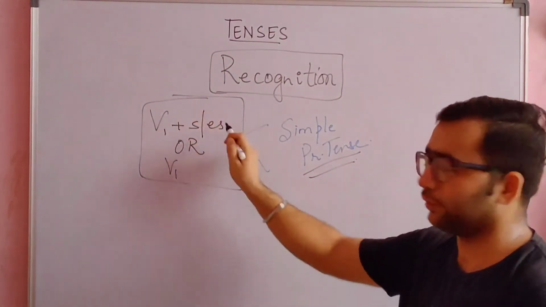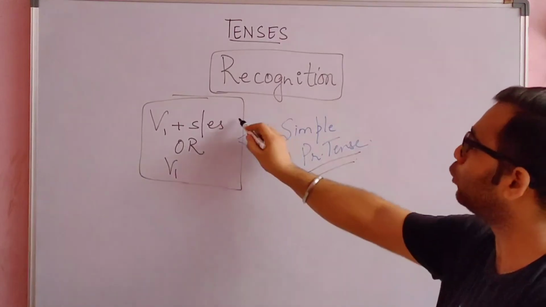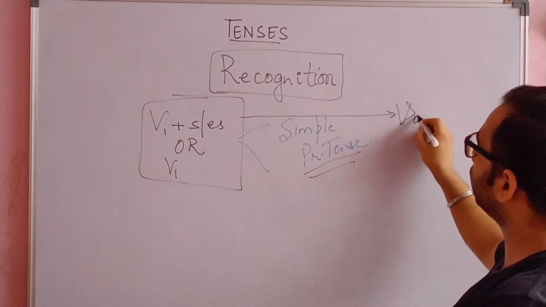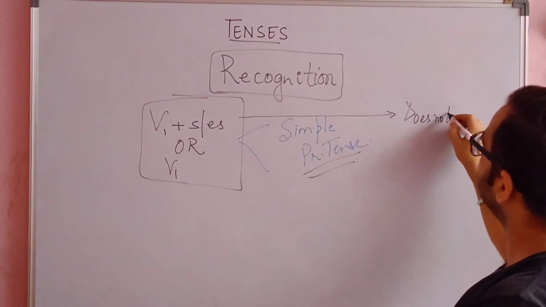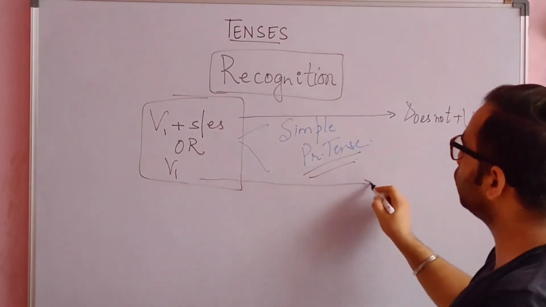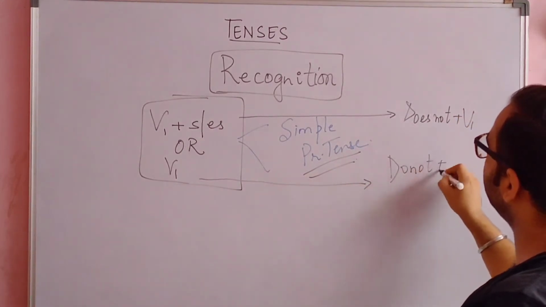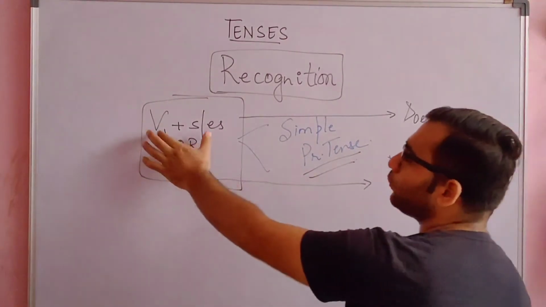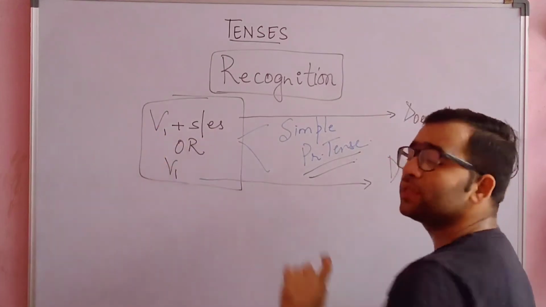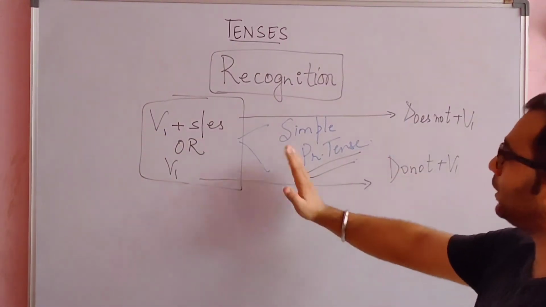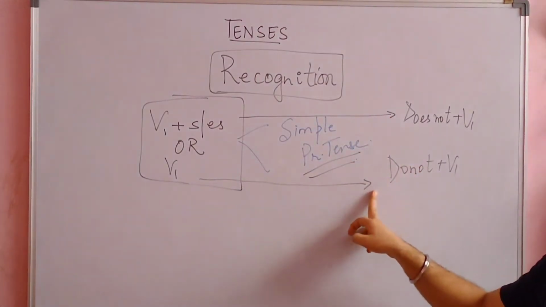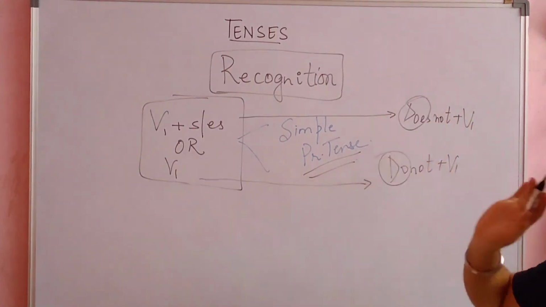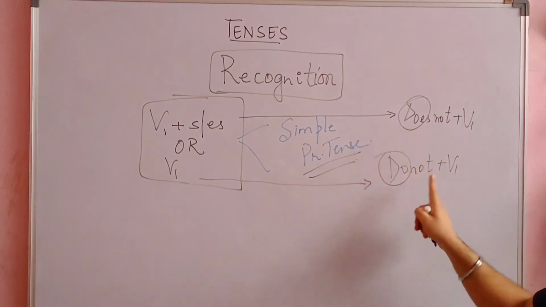And to make the negative of these sentences, what do you have to do? For verb first form with S or ES, you have to write does not plus verb first form, and for only verb first form you have to write do not plus verb first form. So this is the rule: when there is a verb first form or S or ES in the sentence, you have to identify the tense and then change it into negative and interrogative. To make interrogative you will use does and do. To make negative you use does not and do not.